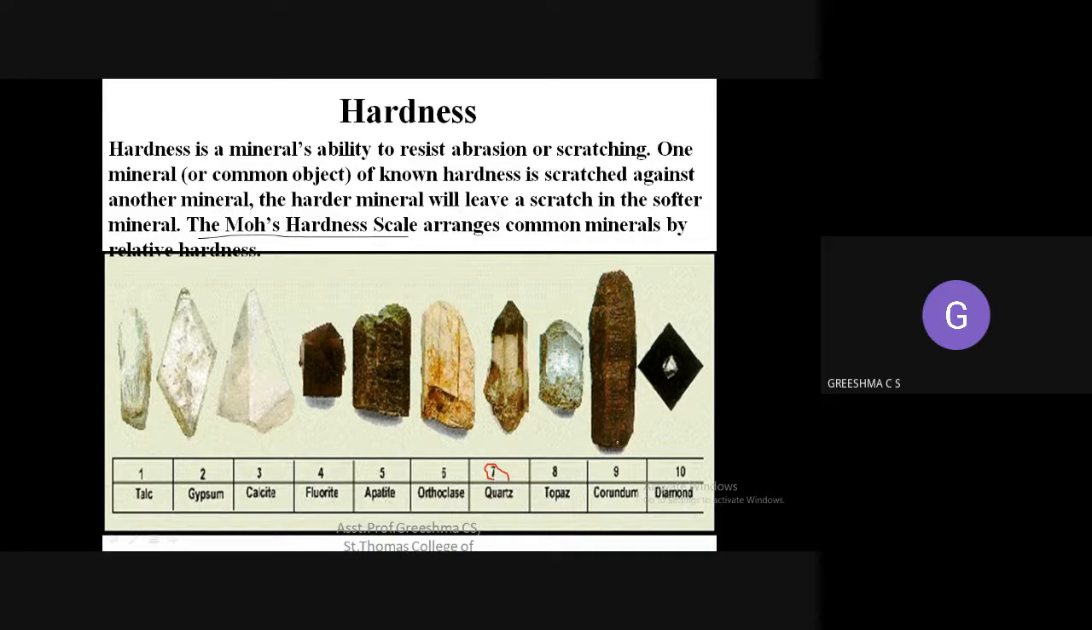Topaz 8, corundum 9, and finally the hardest mineral, diamond, which has a hardness number of 10. The hardness number of diamond is 10, which means it is the hardest mineral. So that is hardness. If you rub talc against a diamond, under no circumstances will any of the diamond come off, but the talc will tear apart. So that's about hardness.